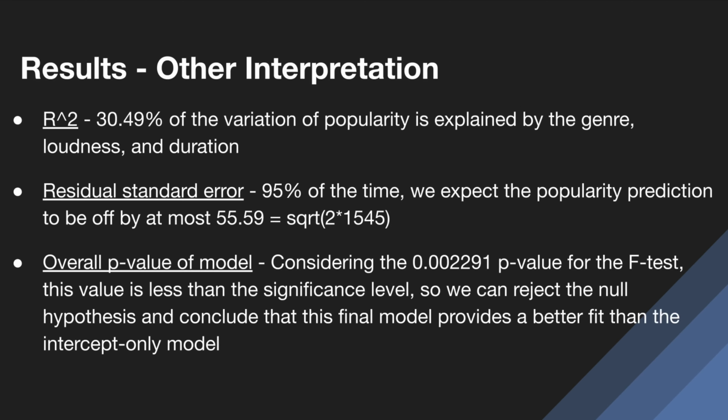Finally, there are a few other interpretations worth mentioning. For R-squared, 30% of the variation of popularity is explained by the genre, loudness, and duration. For residual standard error, 95% of the time, we expect the popularity prediction to be off by at most 56. And finally, for the overall p-value of the model, considering the very low p-value, we can reject the null hypothesis and conclude that this model provides a better fit than the intercept-only model.